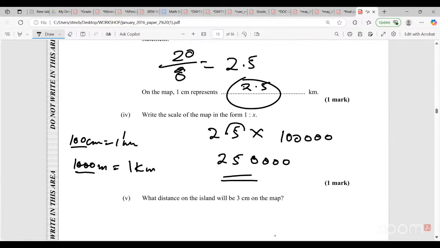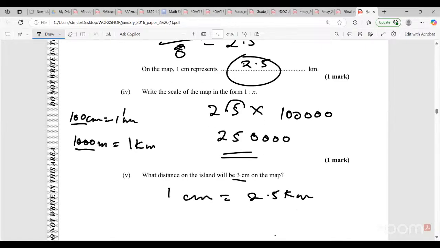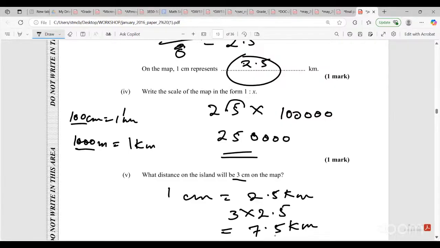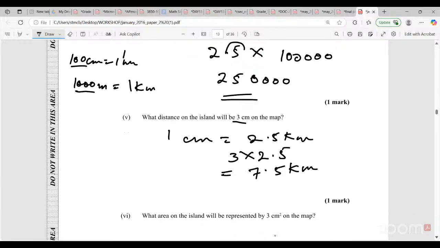They said, what distance will be the island for 3 centimeters? So remember, 1 centimeter gives us 2.5 kilometers, right? So what we're going to do is multiply 3 by the 2.5 to give us 7.5 kilometers. There's still 1 more after that, right?